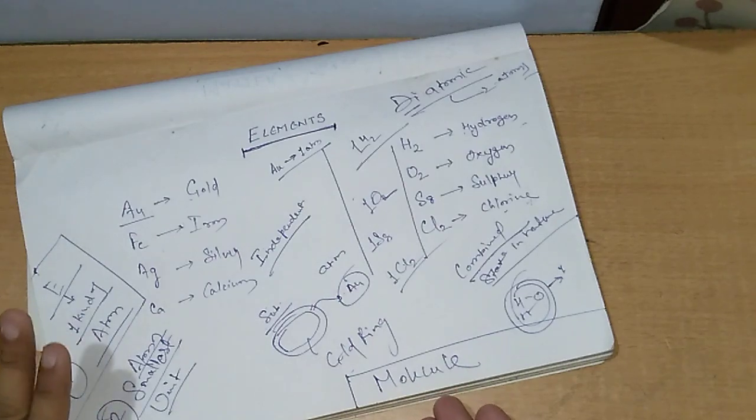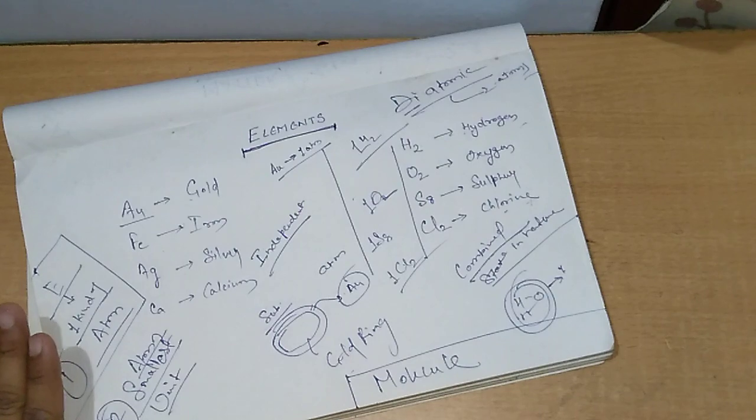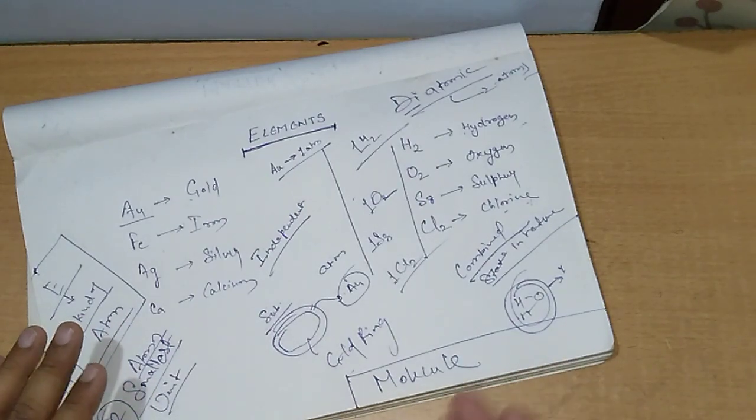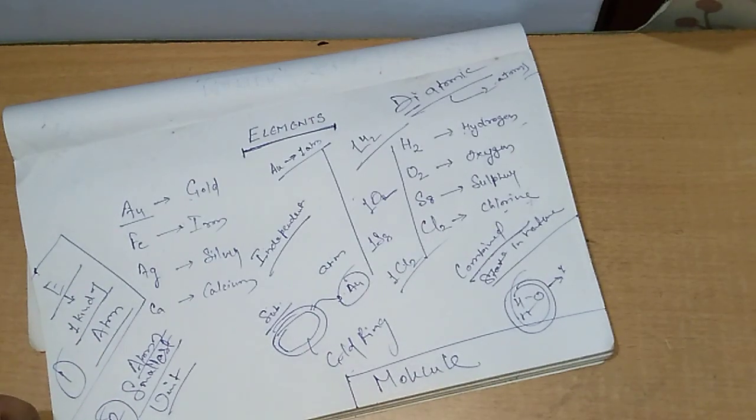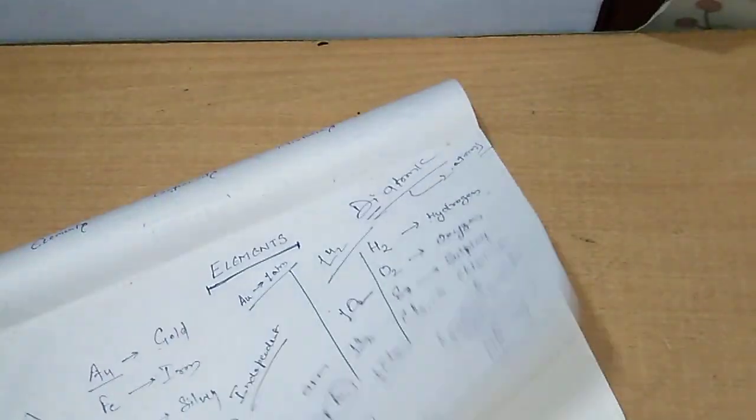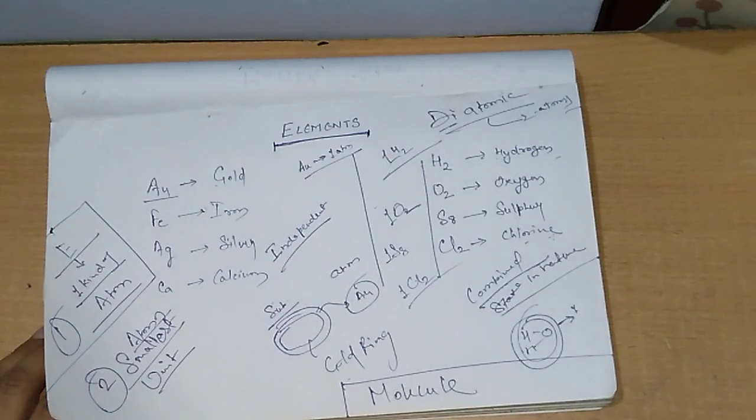So this is what an atom is, and out of atoms we have also discussed molecules. In elements, the smallest unit is the atom, and when two or more atoms of the same kind of element or different kinds of elements chemically combine together, they form molecules, and molecules can exist independently. Clear?